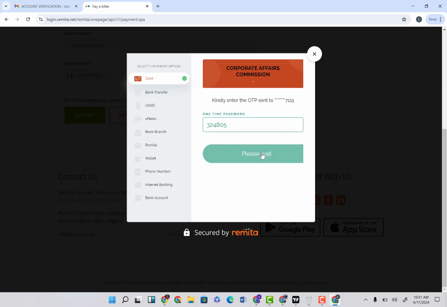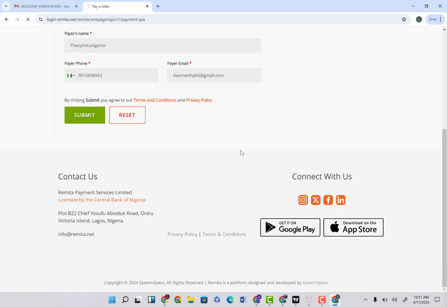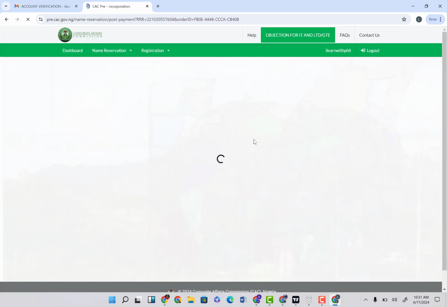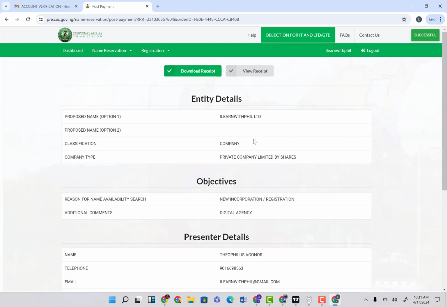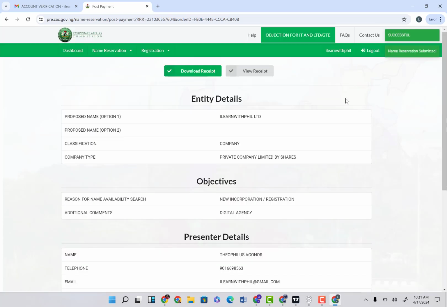And then I'm going to click on pay the amount of money that I have been asked to pay, and you can see confirmation, and it's successful. My payment has been successfully made, and the details is currently here clearly written, you can see successful, meaning that I've successfully reserved my name.